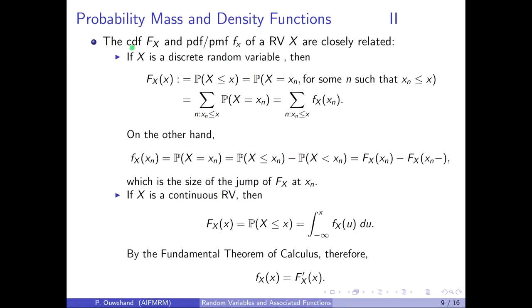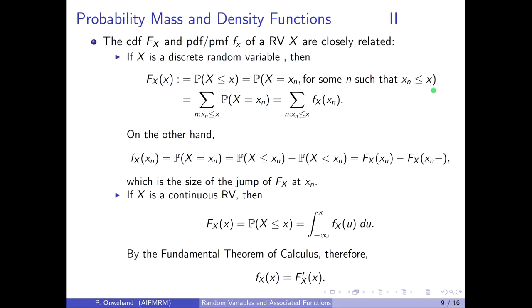The CDF, capital F sub X, and the density or mass function, little f sub X, of a random variable capital X are closely related. First, consider the case where capital X is a discrete random variable taking values x1, x2, x3, etc. In that case, by definition, capital F evaluated at little x is the probability that capital X is less than or equal to little x. And since the values of capital X are x1, x2, x3, etc., this is the probability that capital X is equal to xn for some n so that xn is less than or equal to x.